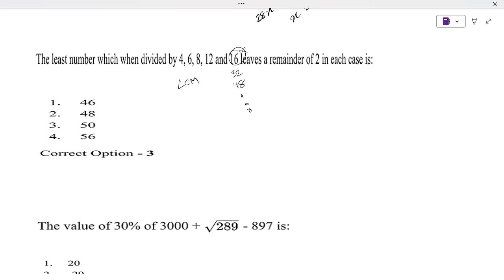12 can be divided by 32, 12 can be divided by 48. 8 how many times? 6 times, 6 8 times, 4 12 times. That means the LCM 48 is there or not? Holi, a reminder will be left if 48 plus 2 makes 50, actually this is the number 50.